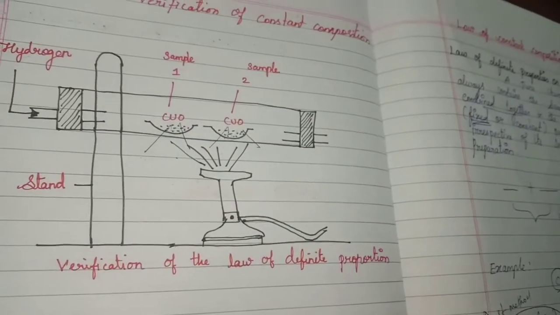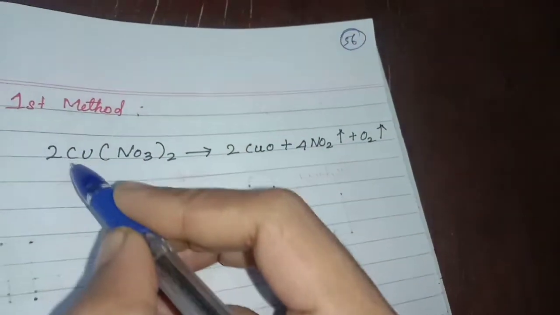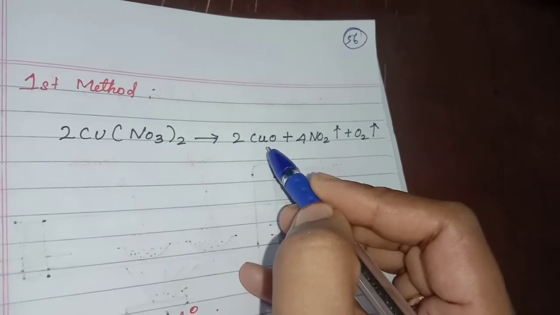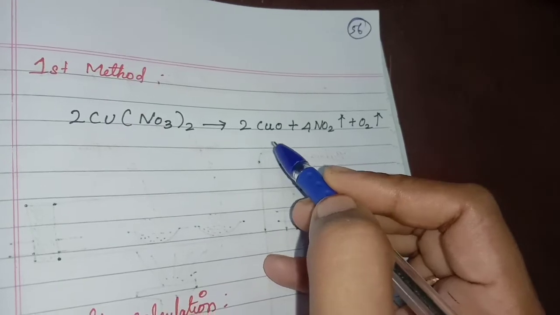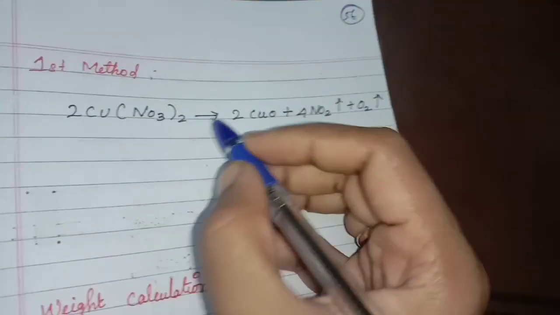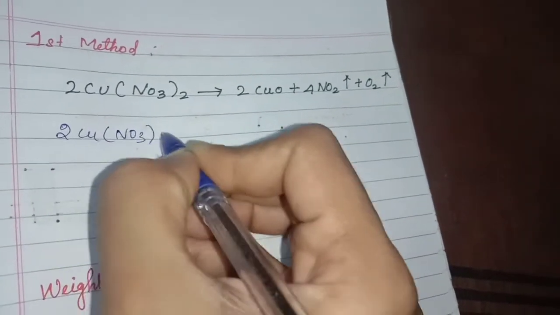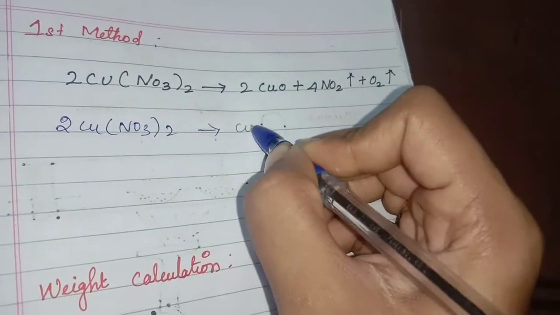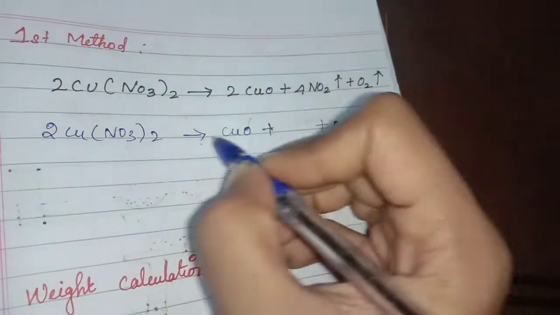So let me see the first method. What is the first method? From copper nitrate we get cupric oxide. After that, we pass hydrogen over this cupric oxide as in the diagram, and it separates into copper and oxygen. Now see, 2Cu(NO3)2. This one is copper nitrate. From this copper nitrate, copper will remain, plus oxygen, plus nitrate.